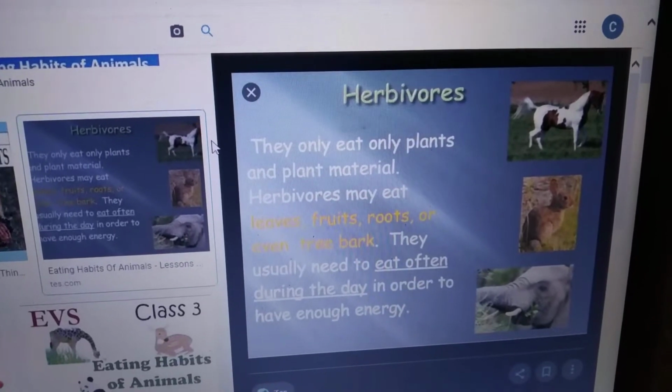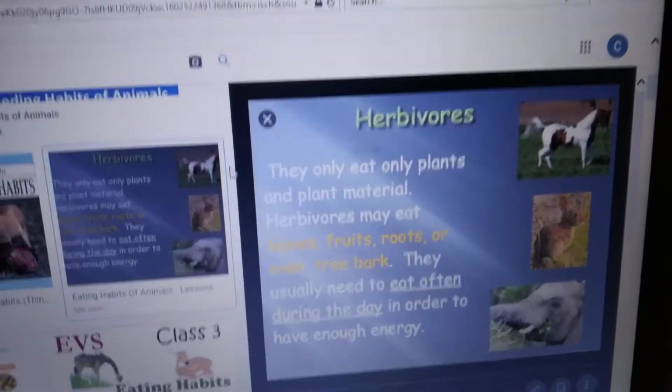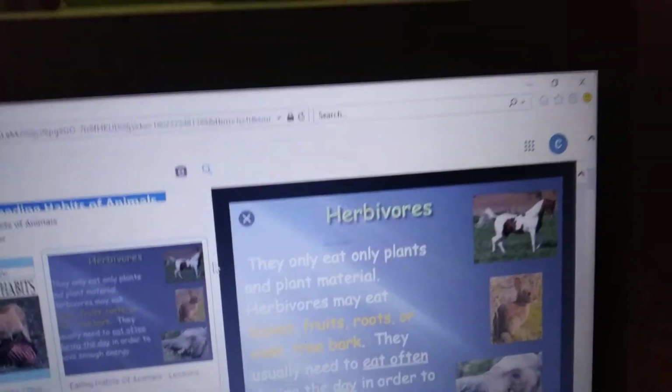Children, as we have started the fourth lesson, what is the fourth lesson name? What is the fourth lesson name, children? How animals survive.